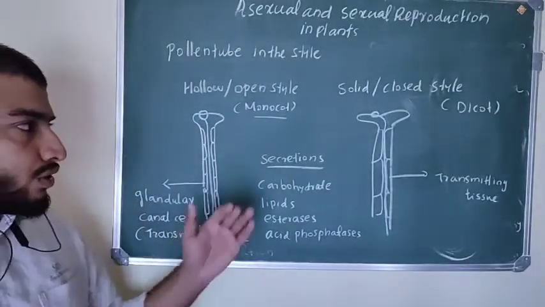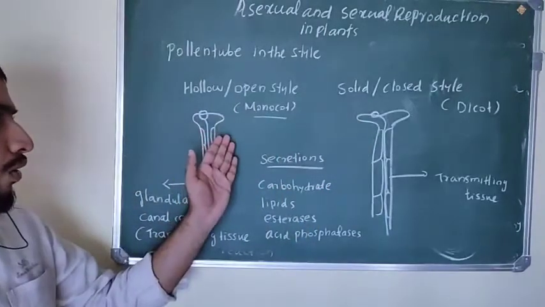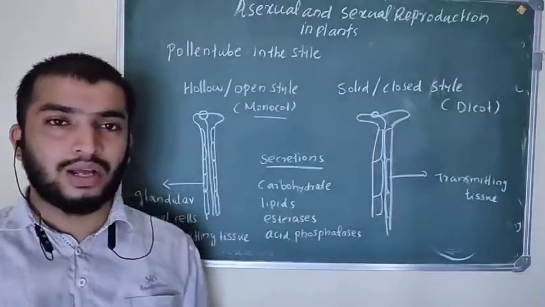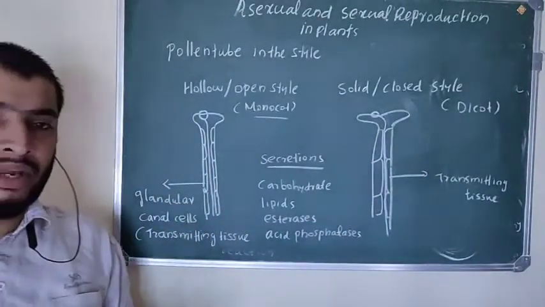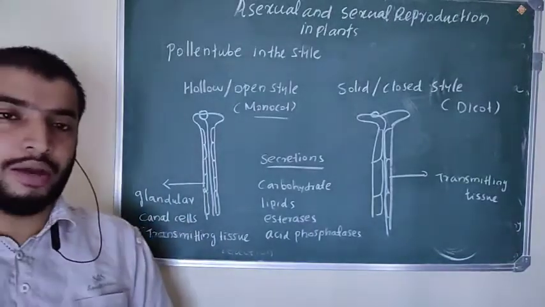Okay, so this is the solid type style and the hollow or open style type. The hollow one is present in monocot plants, the solid one is present in dicot plants, and the third type is the semi-solid type style, which is also called the half closed type style.